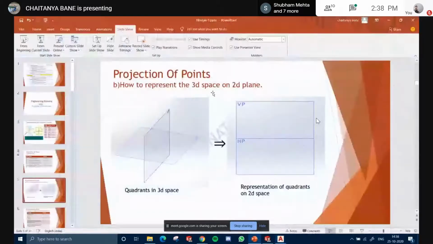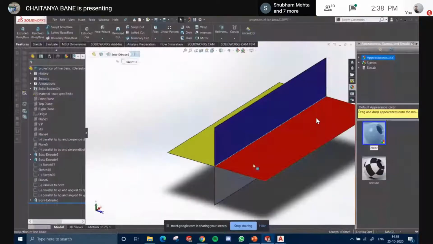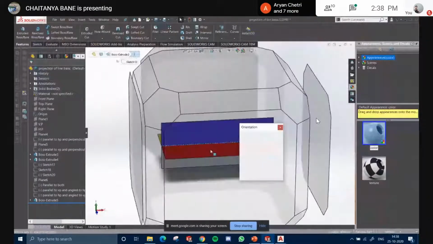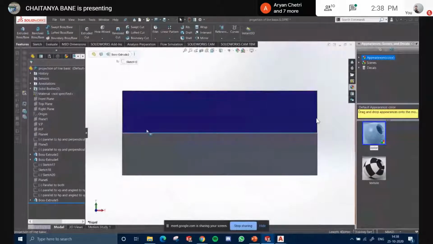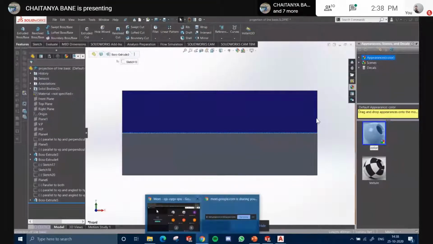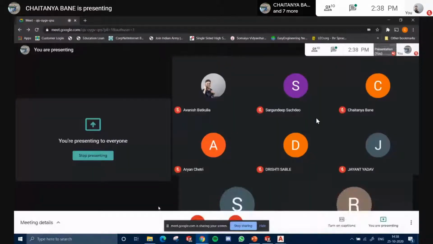Okay, so what I meant was कि in the front view, you get this thing, right? Okay, sorry about that.